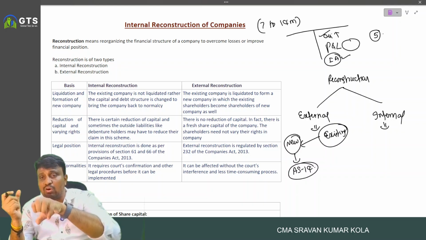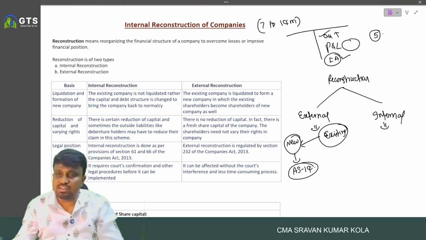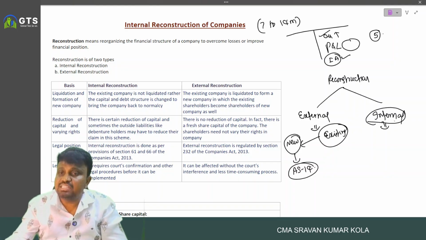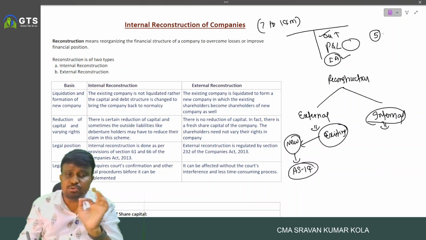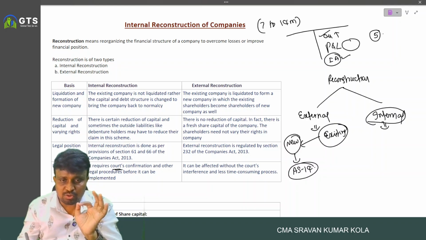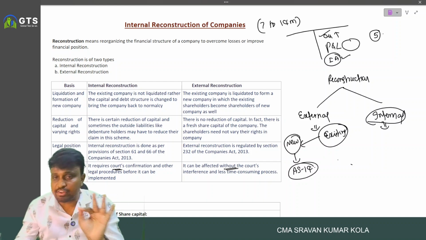By using all these things, we reorganize the total financial structure of the company, and that is called internal reconstruction. For internal reconstruction, we have to take permission from the court, but in external reconstruction, court permission is not required.